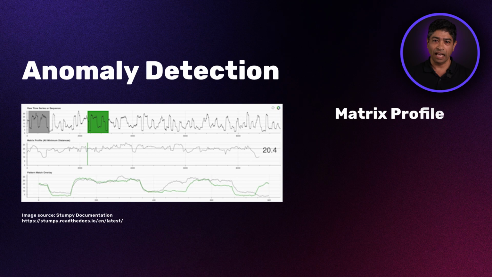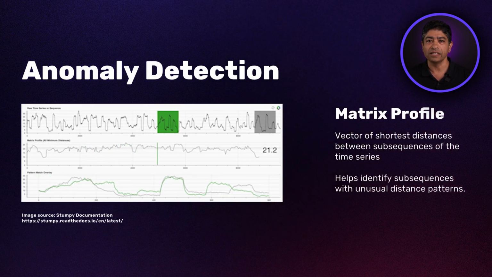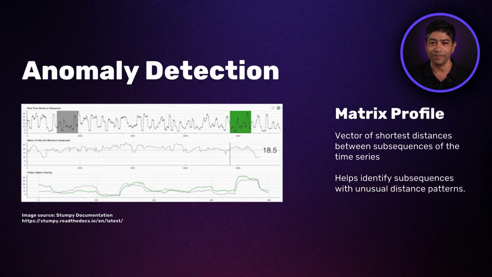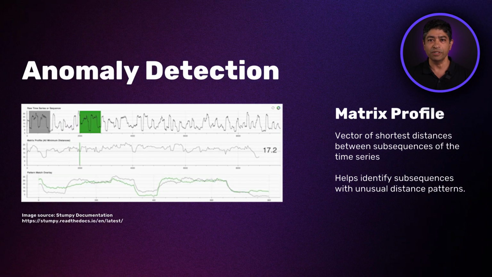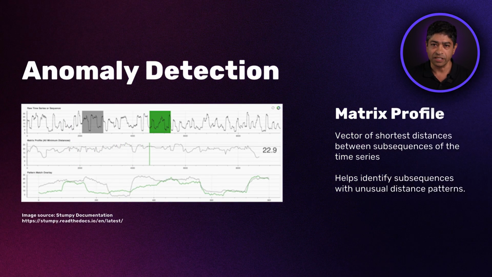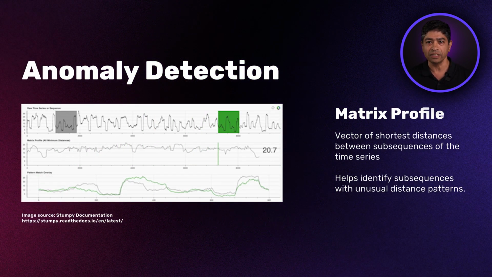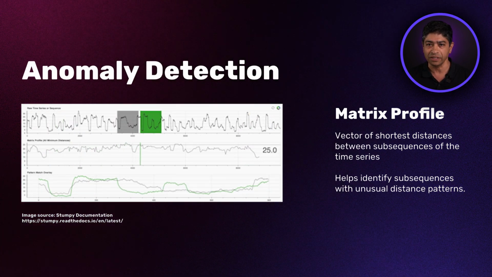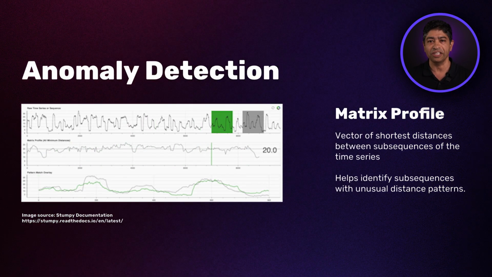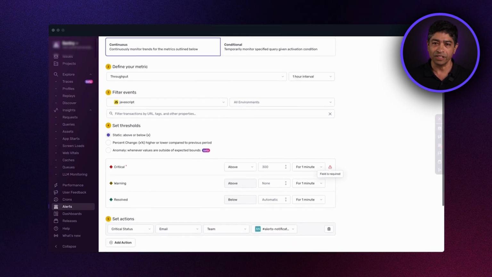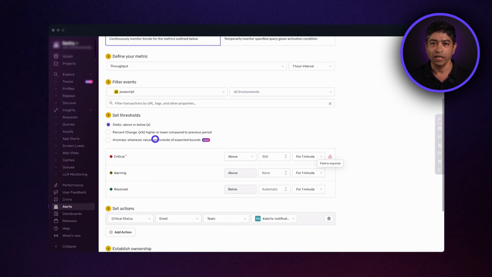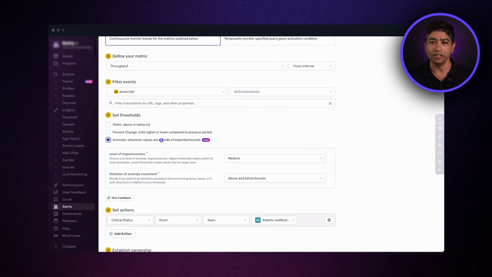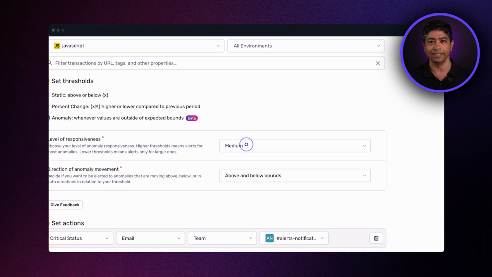Our anomaly detection algorithm uses a state-of-the-art statistical technique called matrix profiles. Matrix profiles enables efficient anomaly detection in time series data by identifying subsequences with unusual distance patterns compared to the rest of the series, highlighting potential anomalies or discords. Anomaly detection-based alerts are trivial to set up. You simply need to identify the level of sensitivity our algorithm should use, and whether to detect all anomalies or only spikes in certain direction.